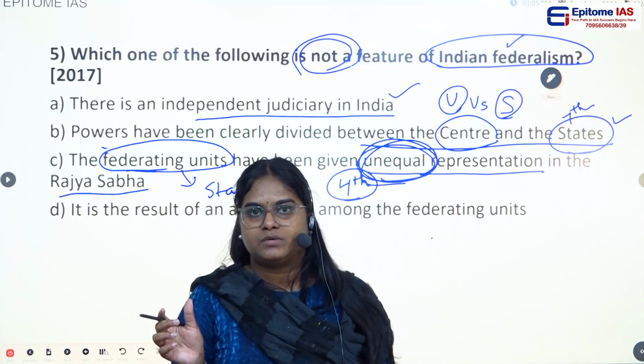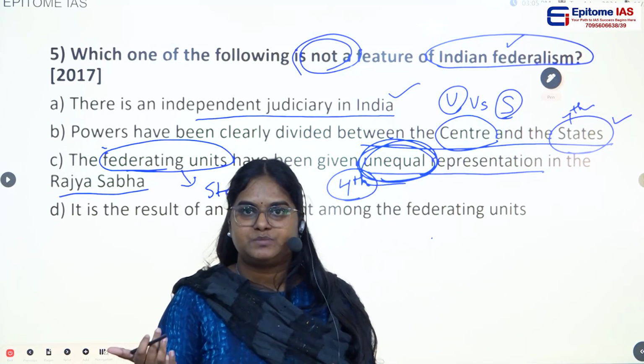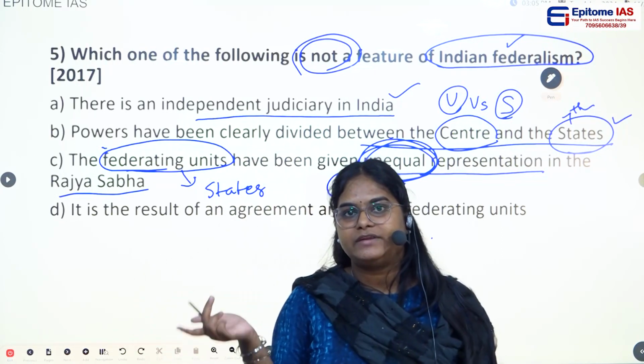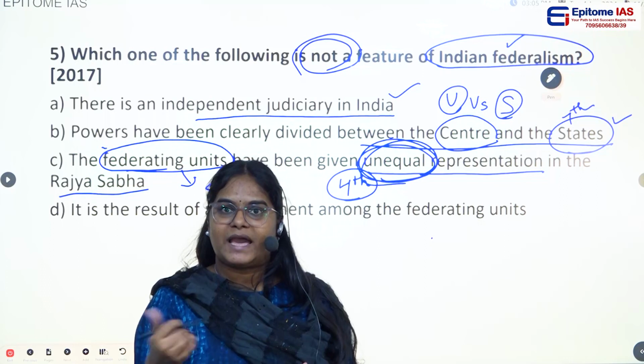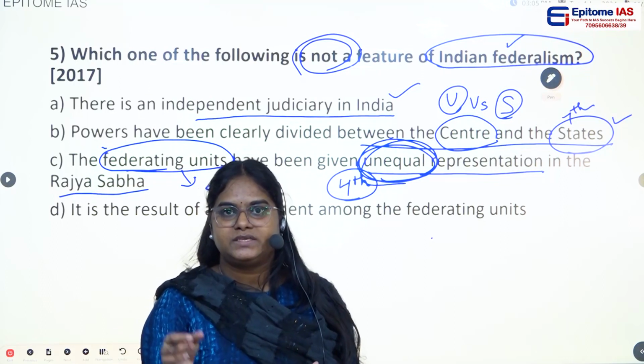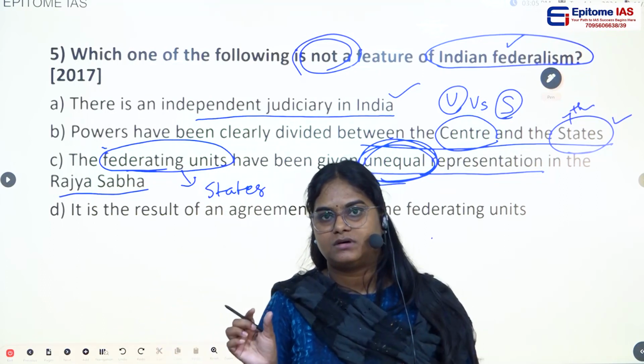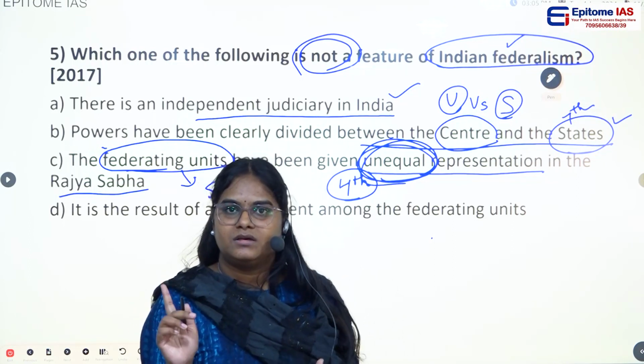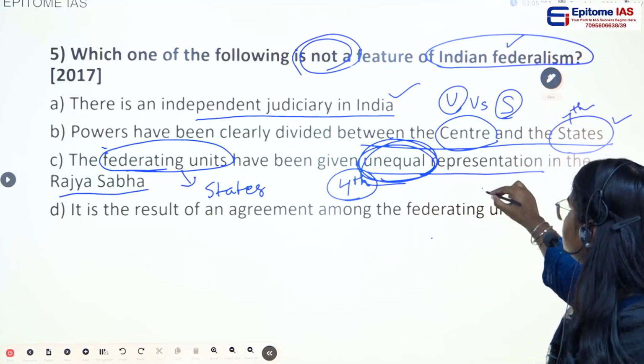Let's say UP, Uttar Pradesh, it has the largest population. So the number of seats in the Rajya Sabha allocated for UP is maximum. And in case of Tripura, it is a small state with less population. So the number of seats would be less. So this statement is also correct.